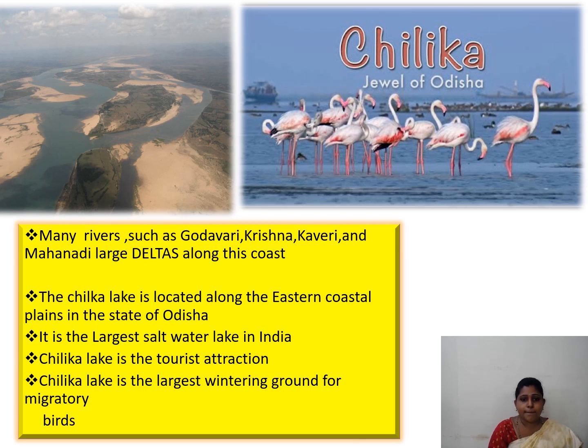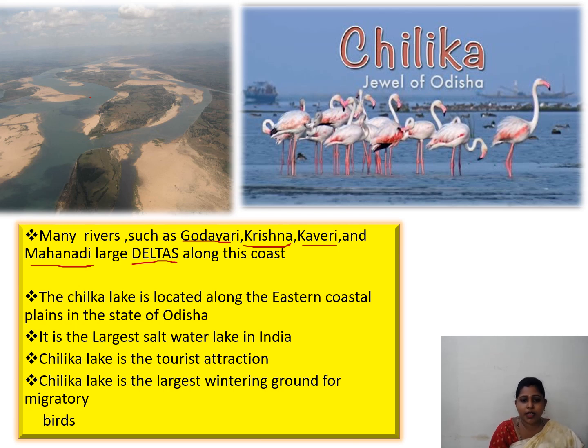Next, many rivers such as Godavari, Krishna, Kaveri and Mahanadi form a large delta along this coast. You can see in this picture, this picture is of a delta.